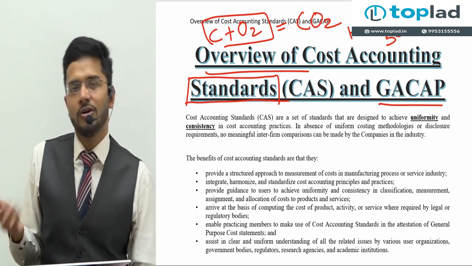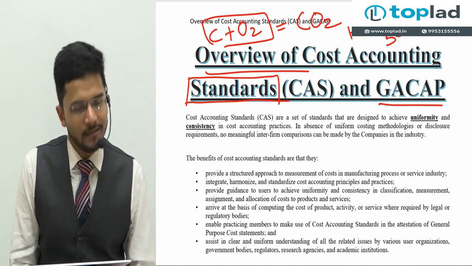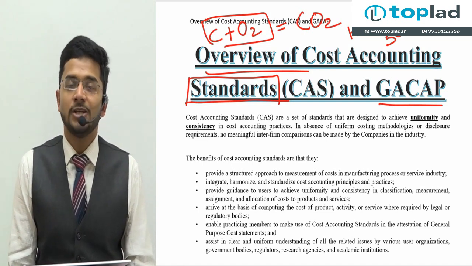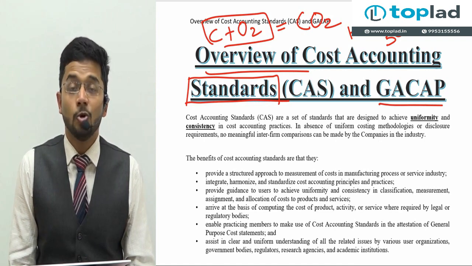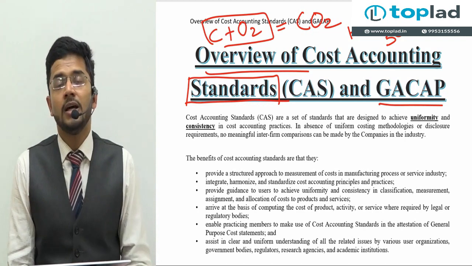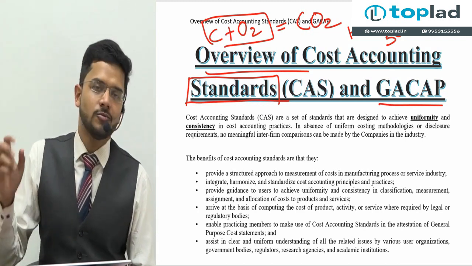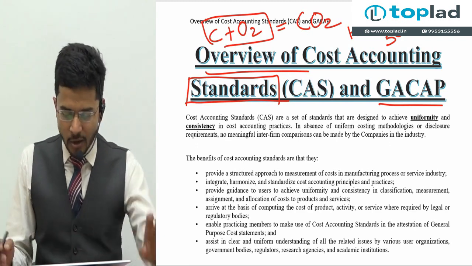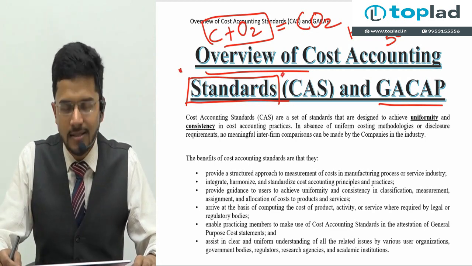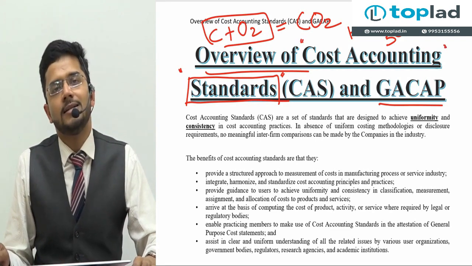So earlier it was called fixed assets and it was recognized on the basis of historical cost method. Now it's known as PPE, plant, property and equipment, and it may be disclosed on the basis of fair valuation. There are techniques through which fair value should be ascertained for the assets, and that fair value is disclosed in our books of accounts. So with this background in mind, I have now told you what we mean by standards, and now I come on to what we mean by cost accounting standards.